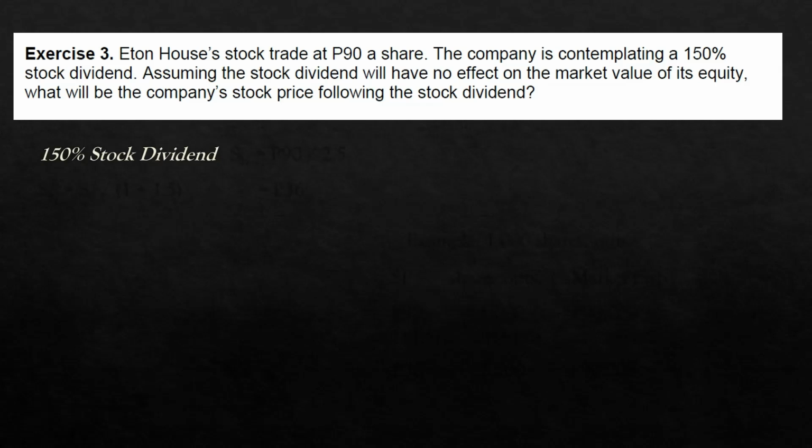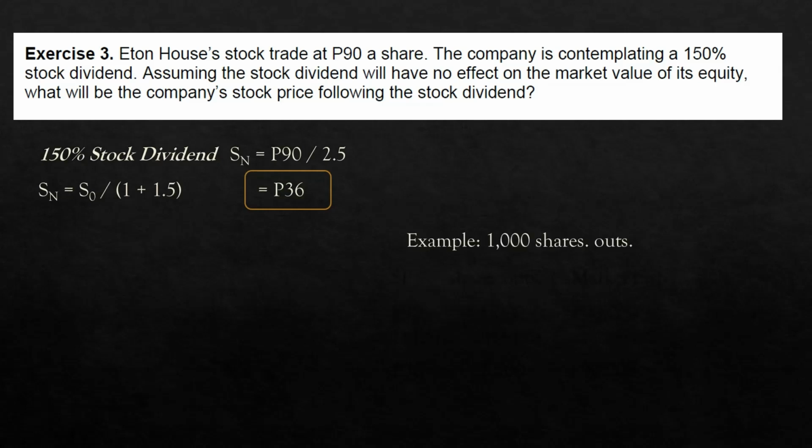Okay, so this is a 150% stock dividend. So the new stock price will be equal to the old stock price divided by 1 plus the stock dividend rate. In this case, it's 150%, hence 1.5. Again, that's 1 plus 1.5. The new stock price will therefore be 90 divided by 1 plus 1.5, which is 2.5. You would have 36 pesos as your new stock price. So after a 150% stock dividend, the new stock price would be 36 pesos.